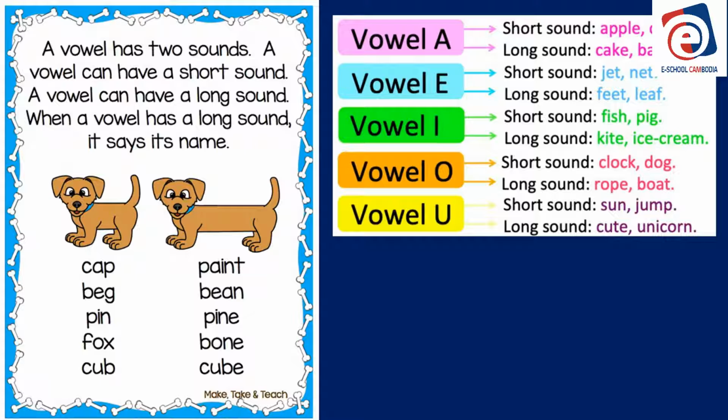Because of the final E. The final E is silent but strong. The final E makes the vowel before it say the long sound. O, rope. And boat, two vowels together. The second vowel is silent and the first vowel makes the long sound. That's the rule. Boat. Don't forget to say the T, boat.